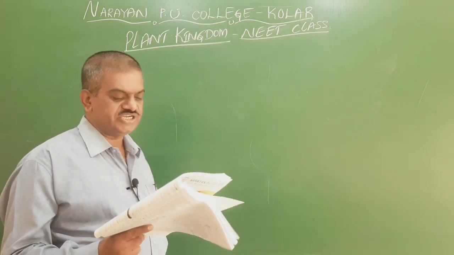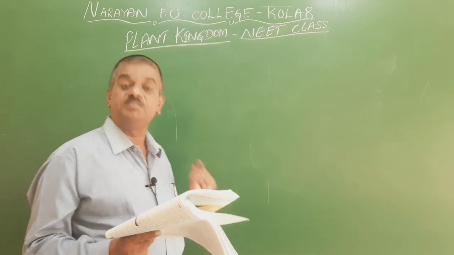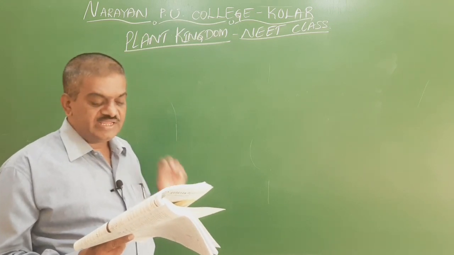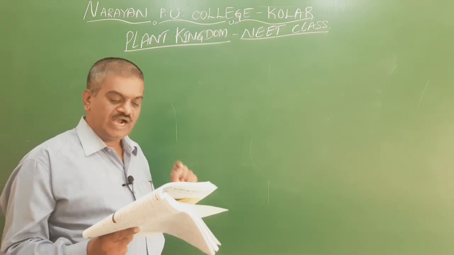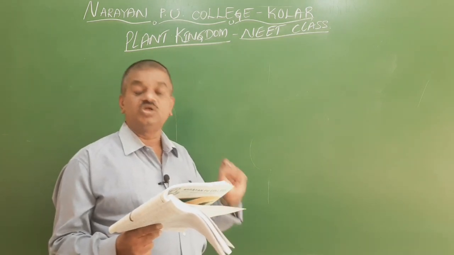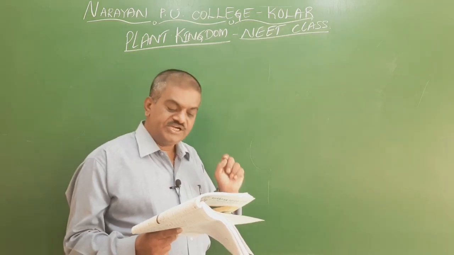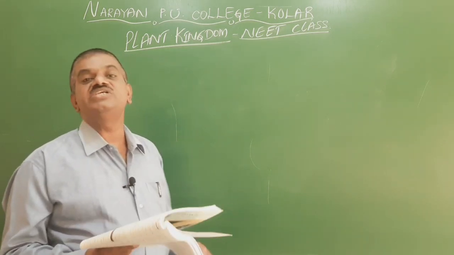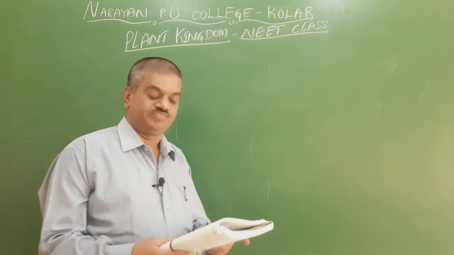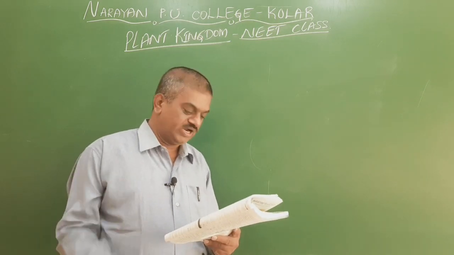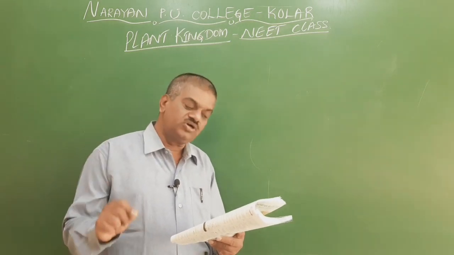So we go for the second statement. In Phaeophyceae, brown algae, laminarin is the stored food and the major pigments are chlorophylls A and B. But here again, A and B is there. B is wrong. It should be C. A and C is the right one. So we go for the third option.